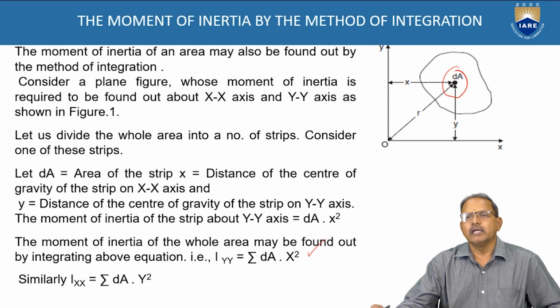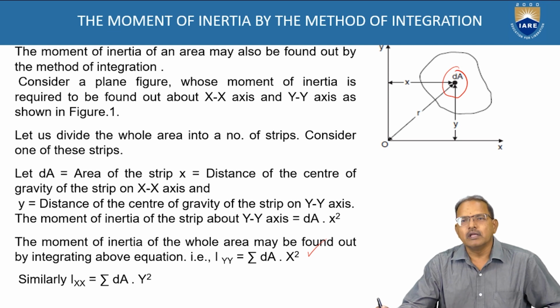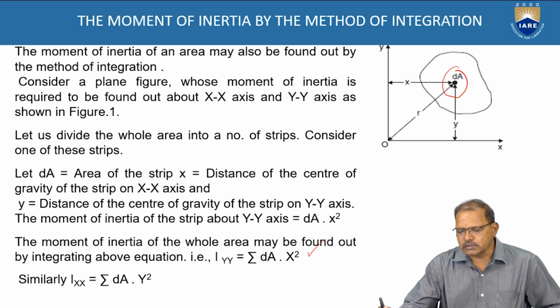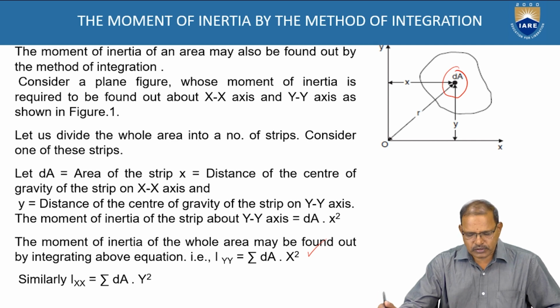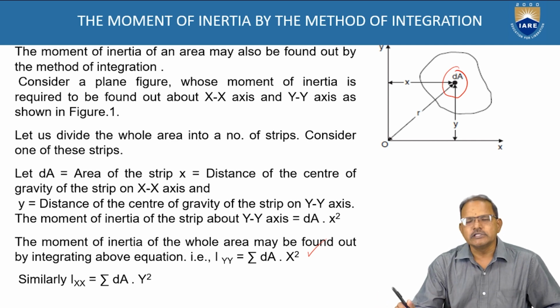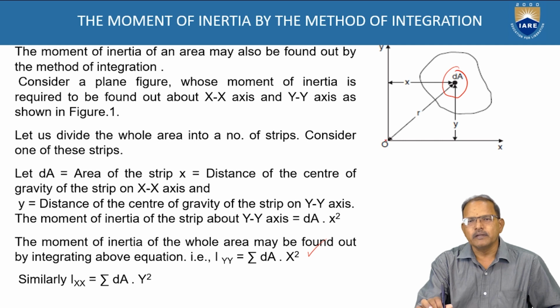If r is representing the position of the element with respect to the origin of the coordinate axes, that is the intersection of x-axis and y-axis, then the line which is passing through the origin and perpendicular to the plane is called z-axis.